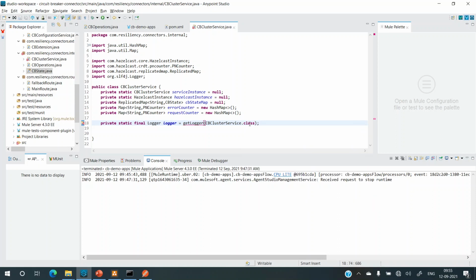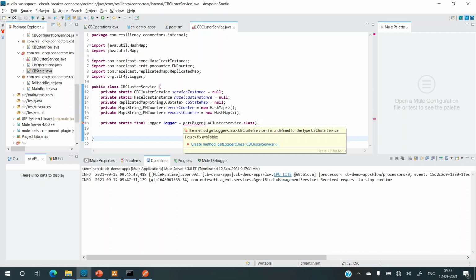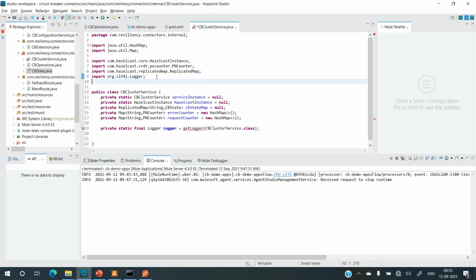Okay, all right. What's missing is that it's complaining about getLogger, so let me import this.